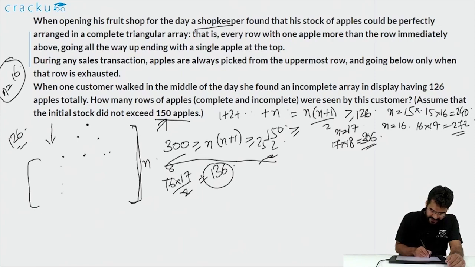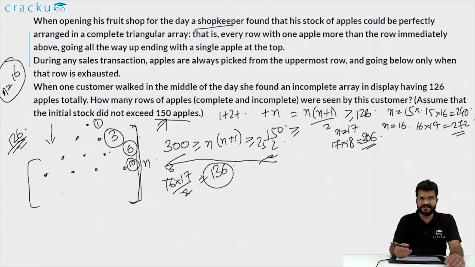Now by the time the customer came to purchase, there were only 126 apples. That means 10 apples were sold off already. After the first row is sold off, there will be 1 apple which will be sold off. After the second row, 2 more apples, that is a total of 3 apples are sold off. After the third row is sold off, 3 more apples are sold off, that is 3 plus 3 is 6 apples are sold off. And after the fourth row is sold off, 6 plus 4, that is 10 apples are sold off. So from 136 apples, 10 apples are sold off after 4 rows are sold off.